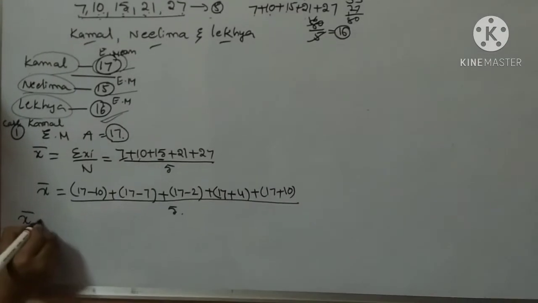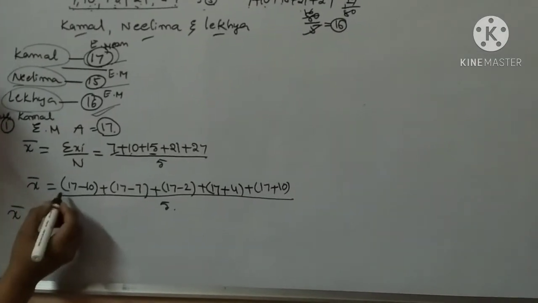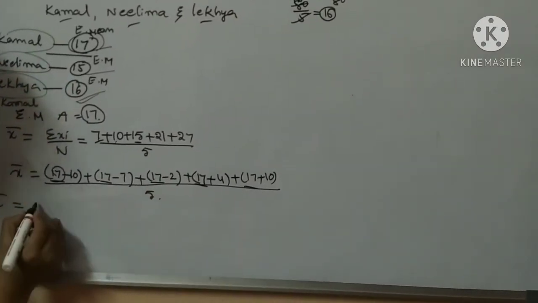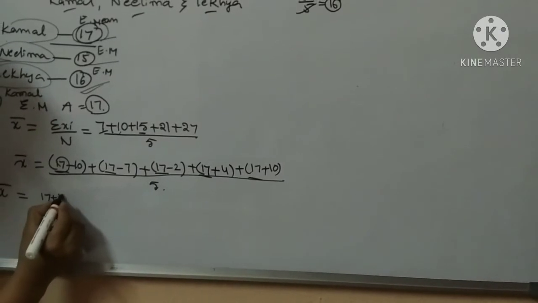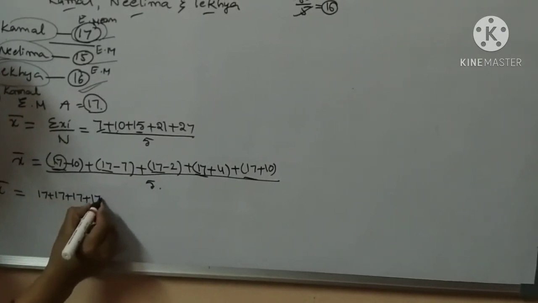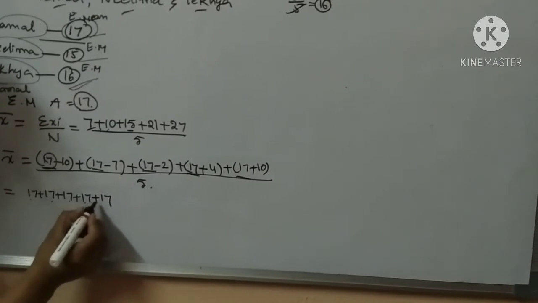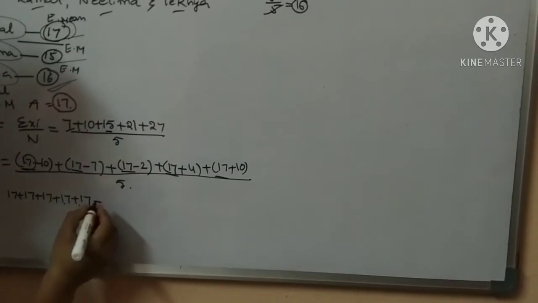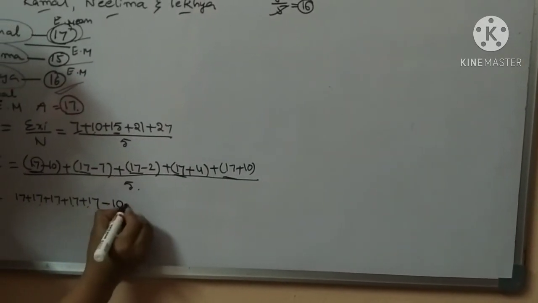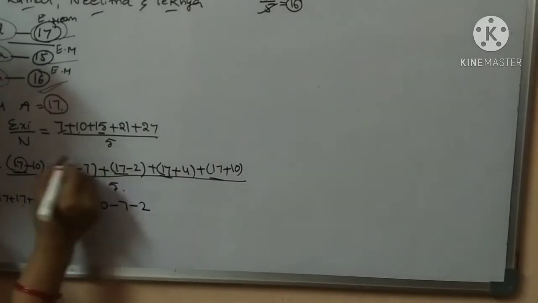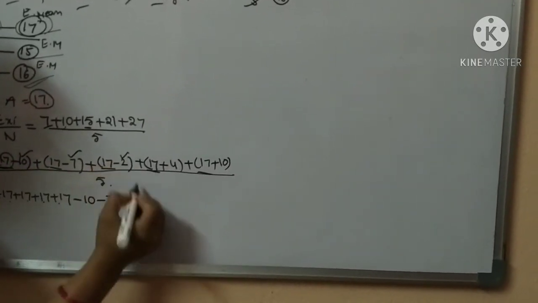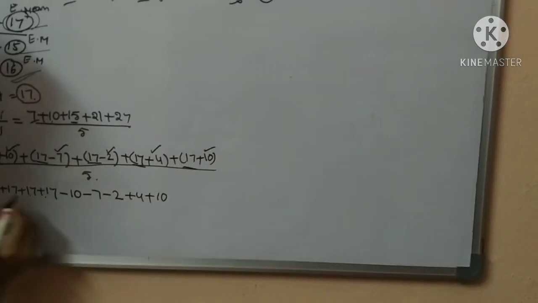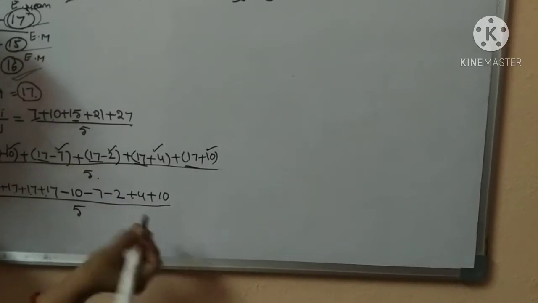So x bar equals: write 17 in every group. 17 plus 17 plus 17 plus 17 plus 17, five times. The remaining terms are minus 10, minus 7, minus 2, plus 4 and plus 10, all by 5.